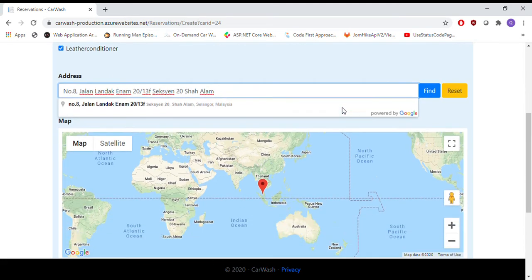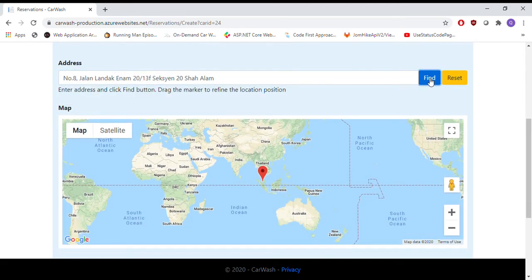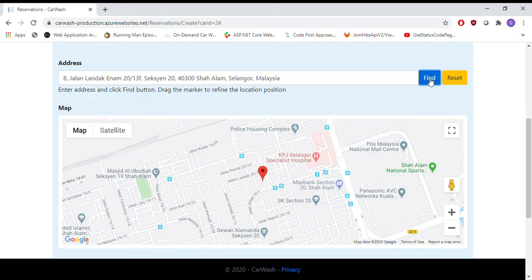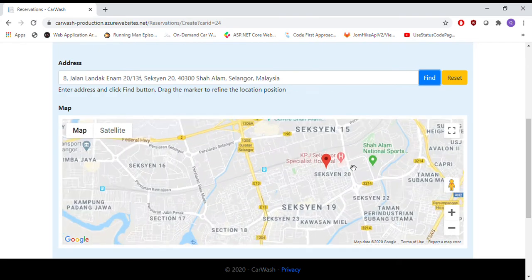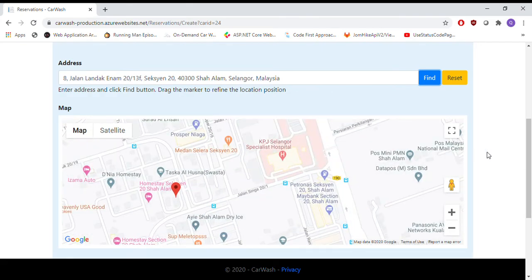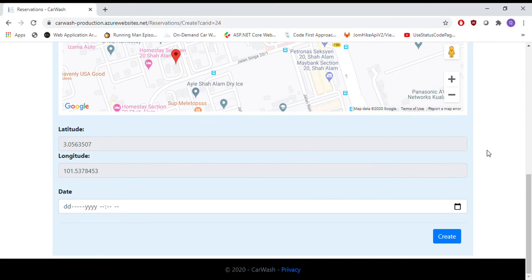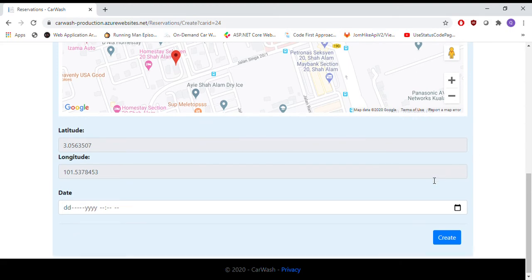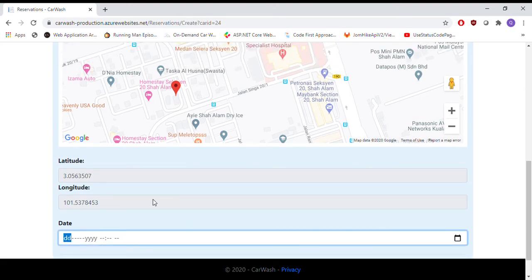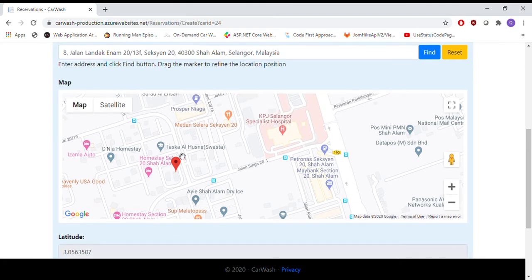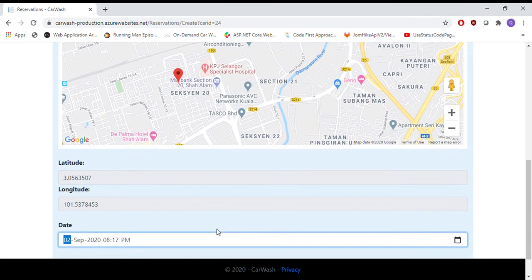So if I click find, the map will show the location for the address, and it will retrieve the latitude and longitude. Then let's say I choose 2 September at 2 September,